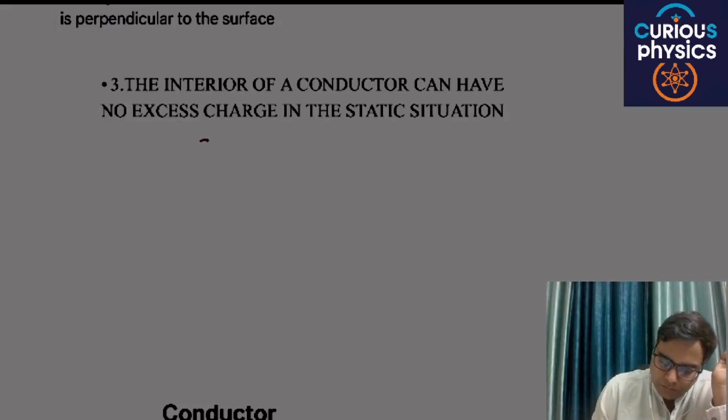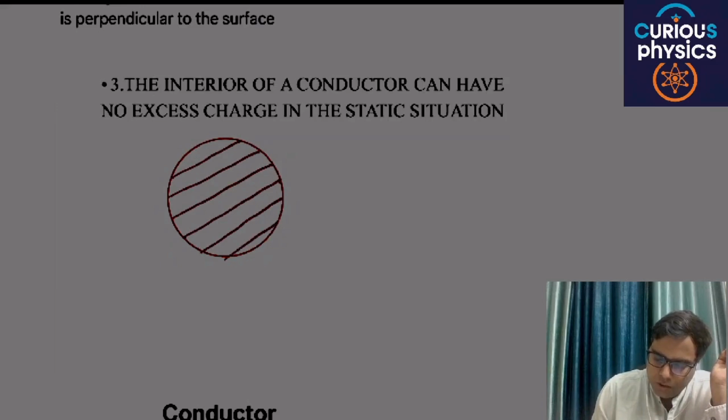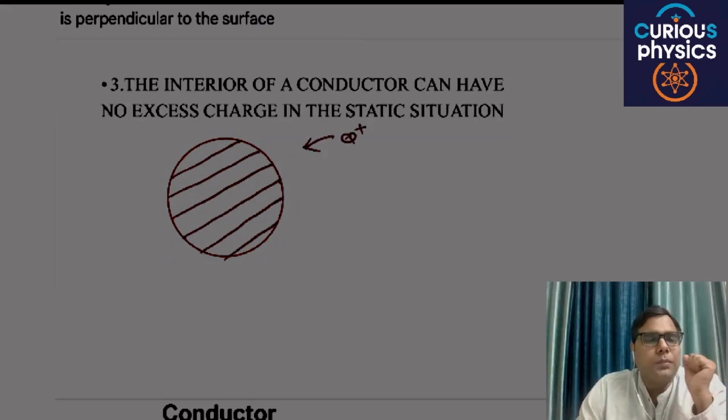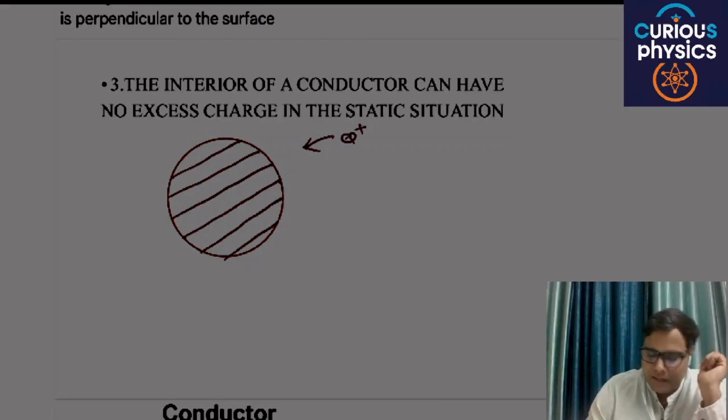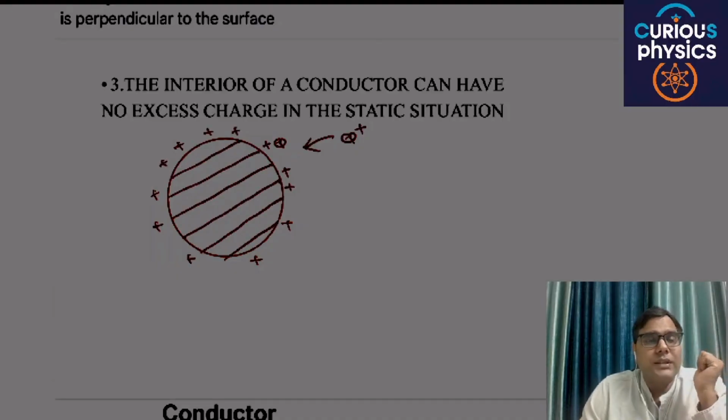For example, if this is any conductor and you give Q positive charge to this surface, then according to this property, the whole charge will distribute on the surface and the net charge inside will be zero.